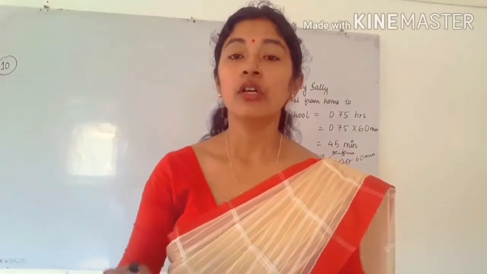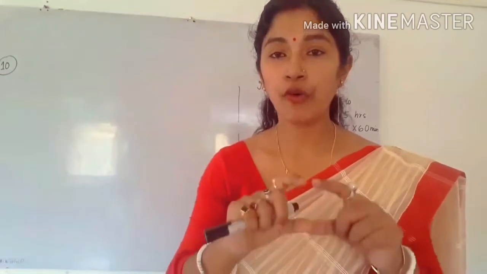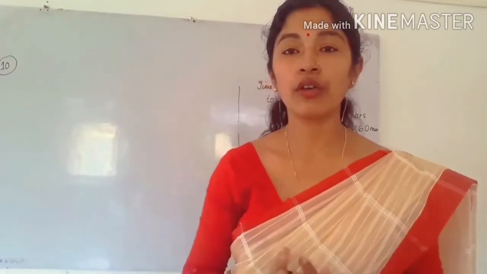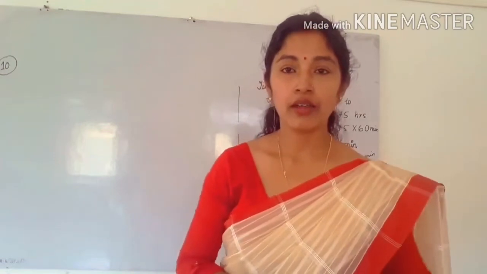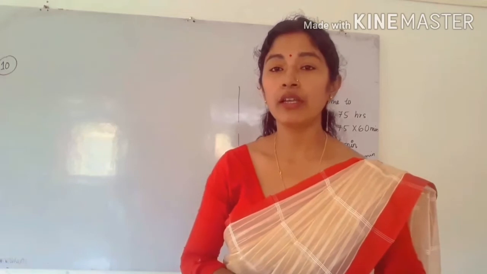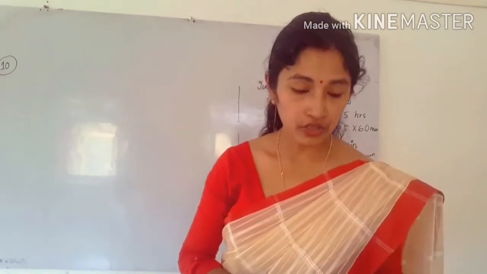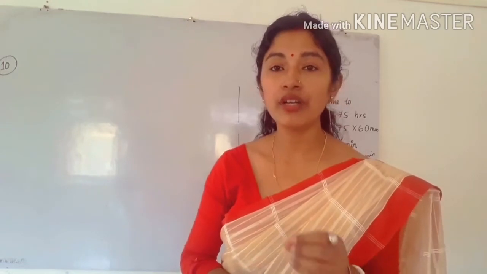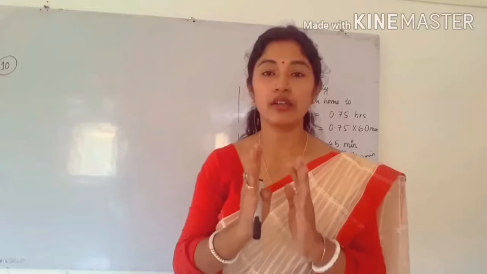So how to form the equation? You must form the equation first. Okay, so how can we write? See, already we know that this much part she has read, 0.25. What is remaining? 0.75. That means this part she needs to read, this much part, 0.75 part. So the total part now is what?